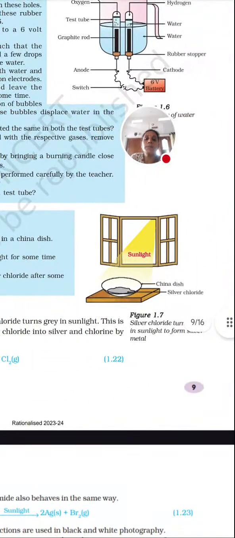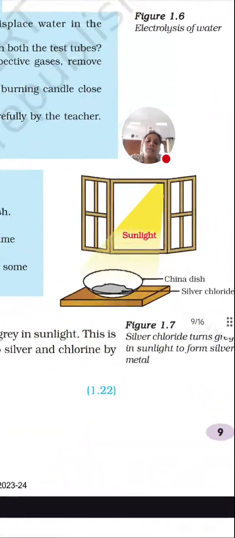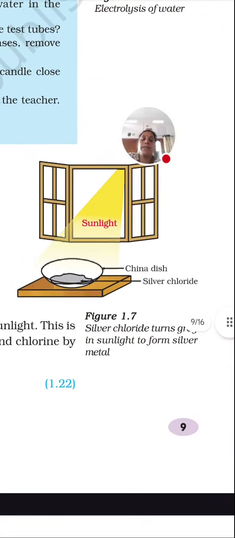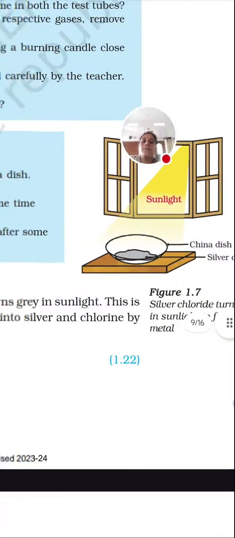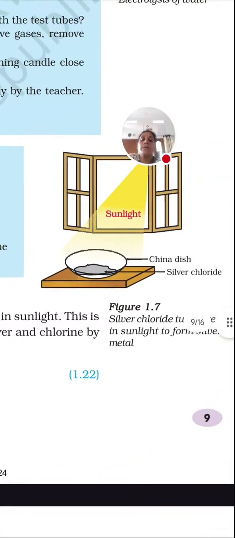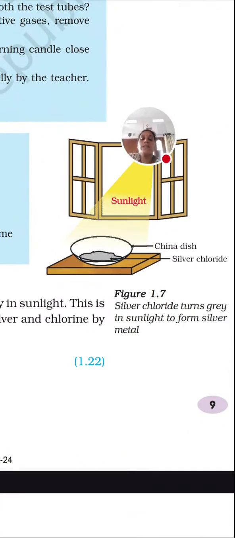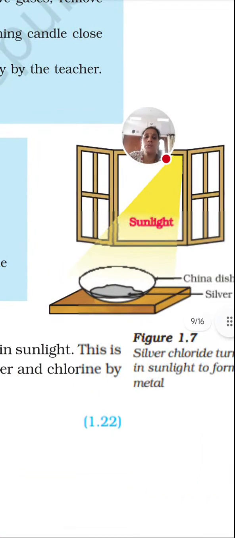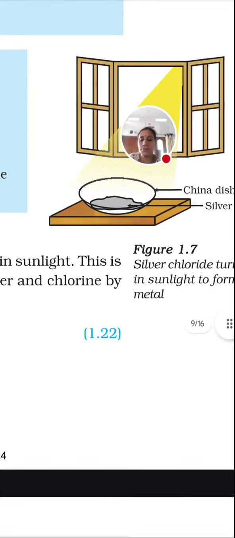Now the next decomposition is carried out in presence of sunlight. You can see here, in presence of sunlight, silver chloride will split into silver and chlorine. So when the decomposition is done in presence of sunlight, we call it photodecomposition. As I told, three kinds of decomposition are there. The first one is photodecomposition, second is thermal decomposition, and third is electrodecomposition. Three varieties of decomposition are there.